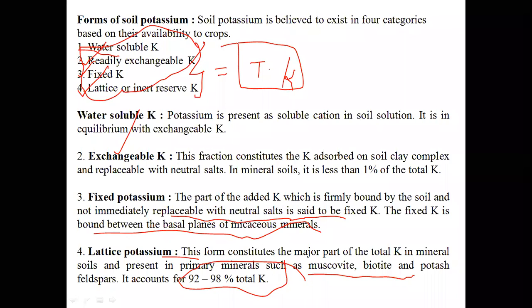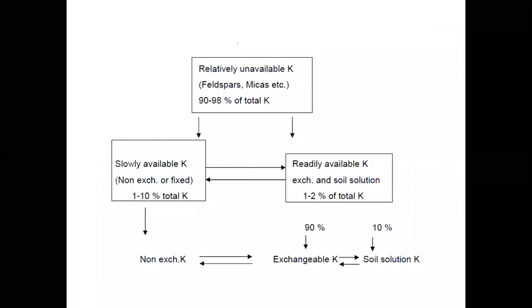And there is a significant relationship between these forms, which is called dynamic equilibrium of potassium.